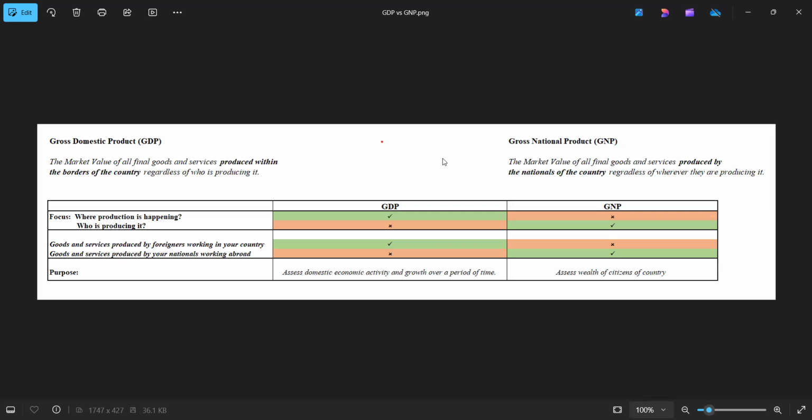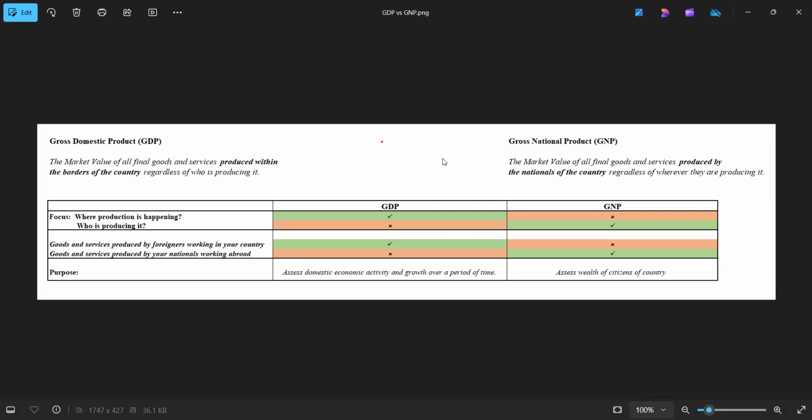So the key thing to remember here is with GDP, the focus is where is the production happening? It should be happening within the physical borders of the country. It doesn't matter who's producing these goods and services within the country. With GNP, the focus is who is doing the production. It should be done by the nationals of your country. It doesn't matter where this production is happening in the case of GNP.